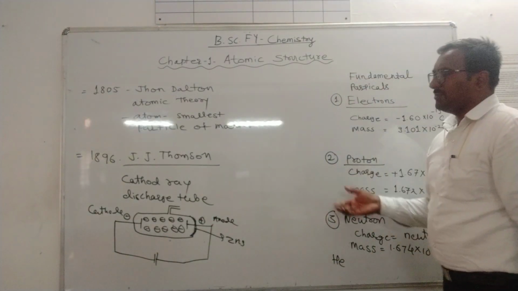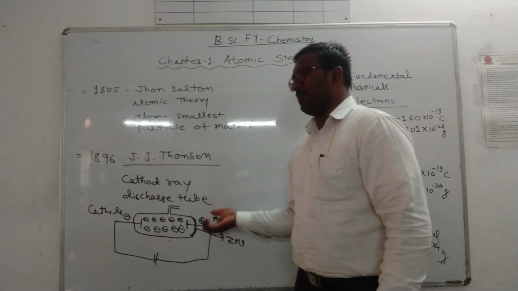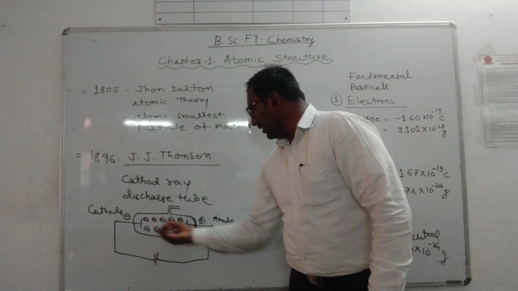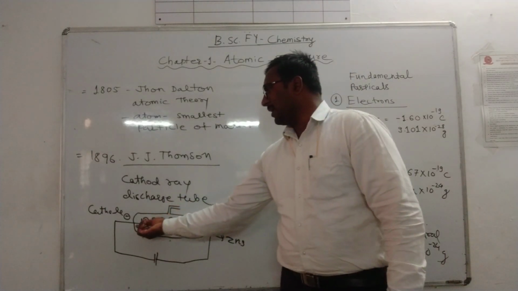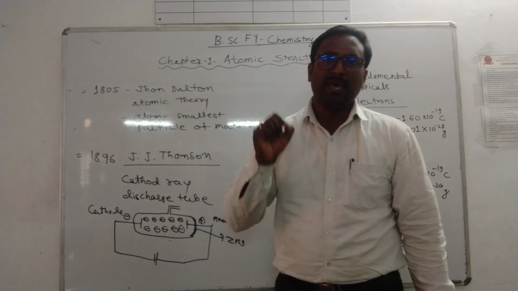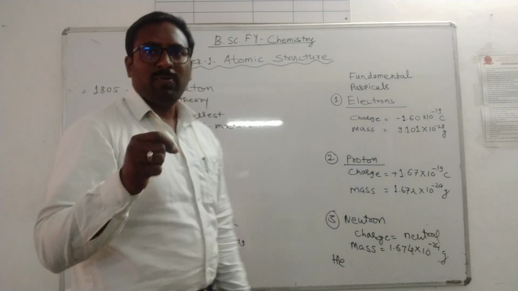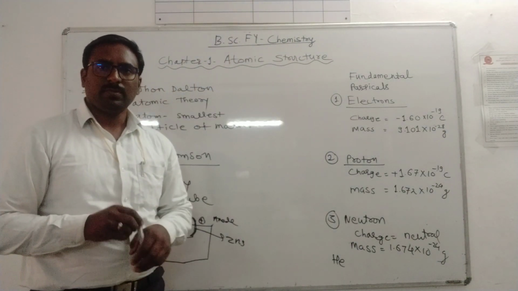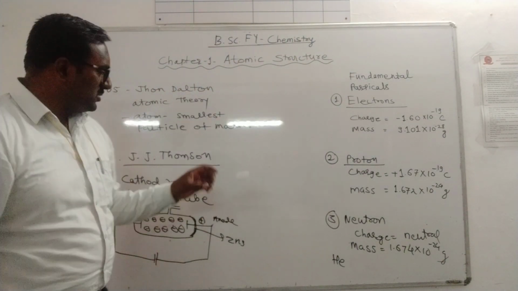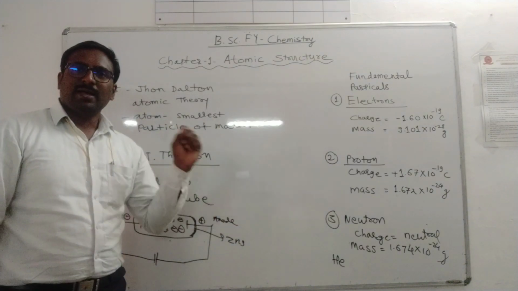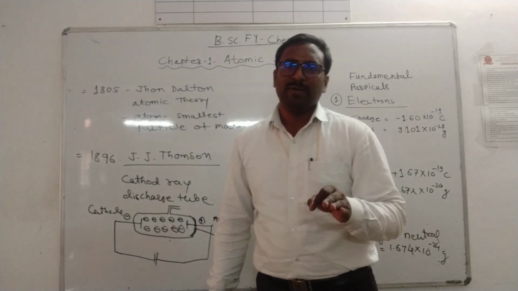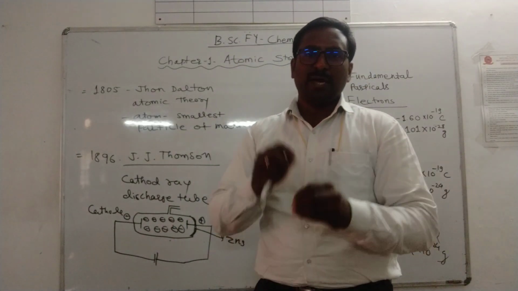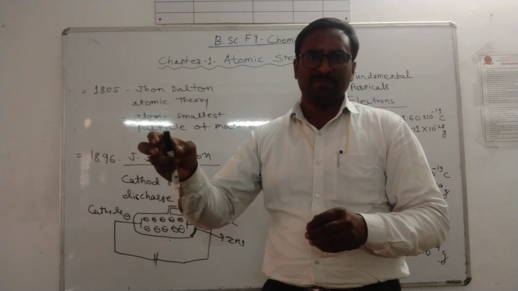With these observations, irrespective of the material used, whether I use aluminum as electrode or copper or any other metal, the same phenomenon is observed, with the same mass and the same properties.